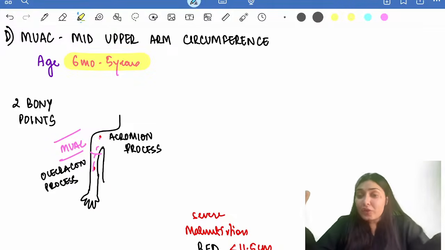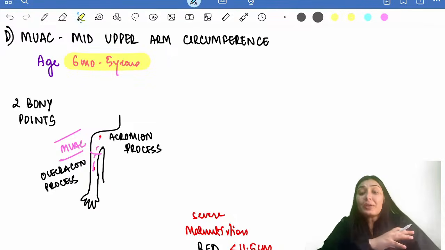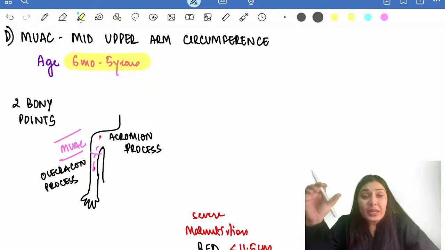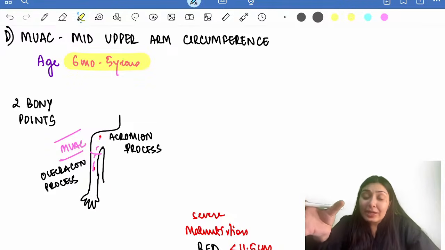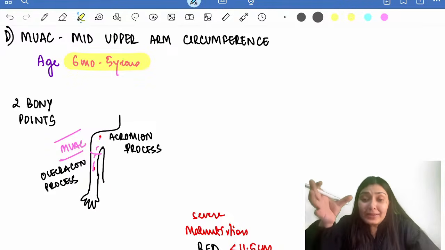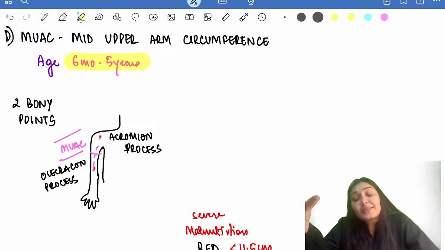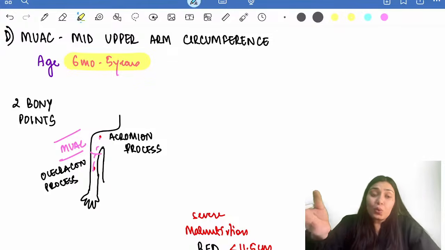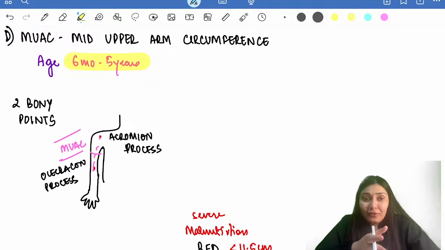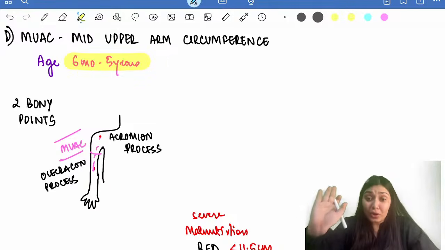Usually small children are very chubby, and as they grow, this baby fat is gone and muscle has developed. So if you take a mid upper arm circumference of this age group, initially the circumference is majorly made up by the fat, and this fat is then replaced by muscle. So from 6 months to 5 years of age, the circumference overall remains constant.